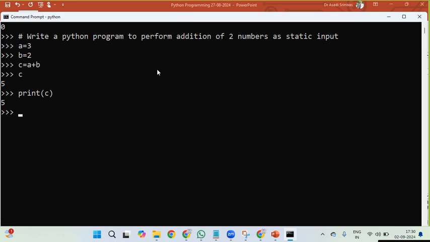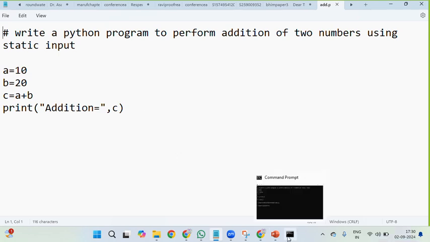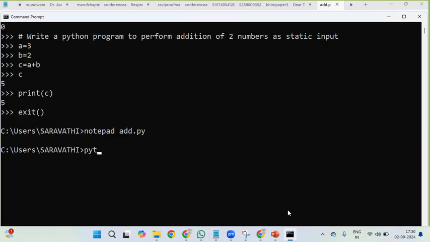Now, the same program: how can we execute it in the scripting way? You need to exit. Here you can write notepad add.py. Write a Python program to perform addition of two numbers using static input. So a is equal to 10, b is equal to 20, c is equal to a plus b. Then print addition equal to c. Now I am executing python add.py. It will execute. See, addition equal to 30.